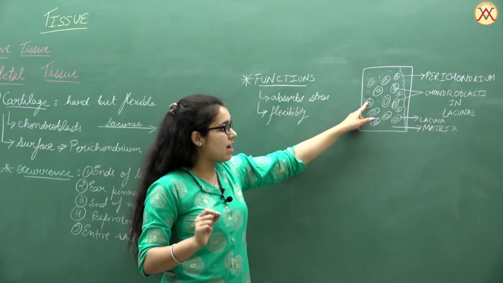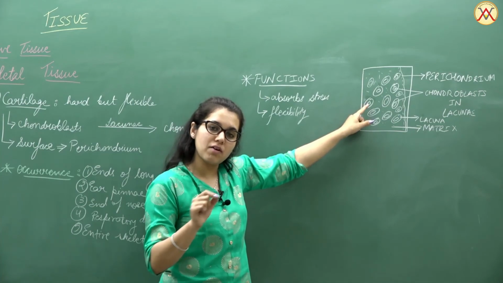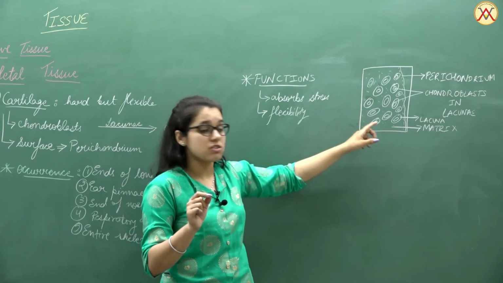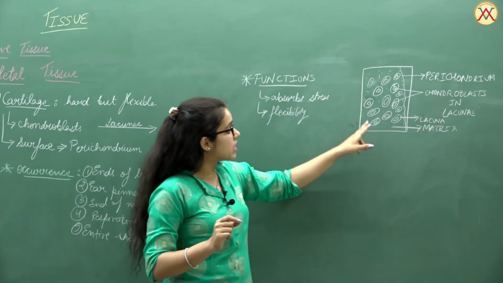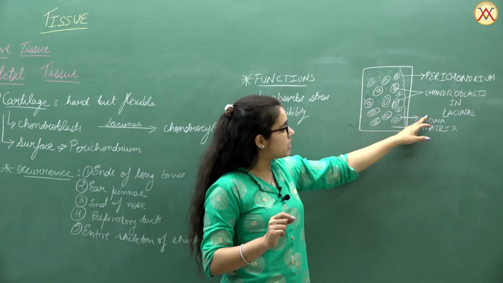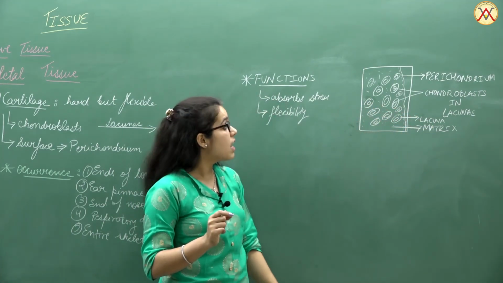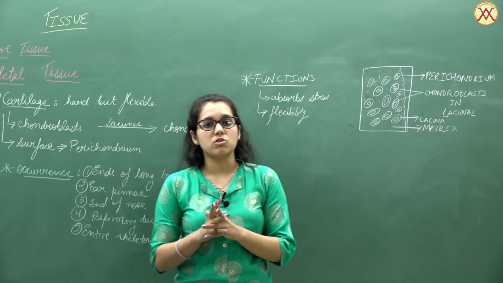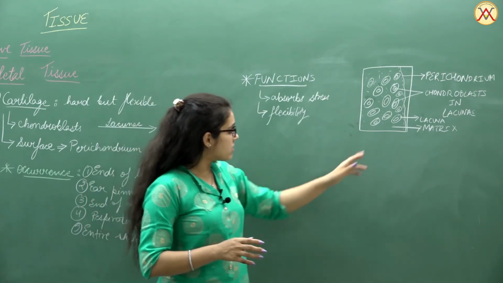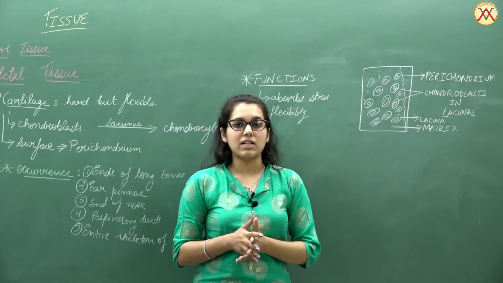So inside it we have chondroblasts surrounded by fluid-filled material, known as lacuna. Chondroblasts are packed inside the lacuna, and ultimately the cell that will be formed is known as the chondrocyte. And this is the whole matrix in which these cells are found.